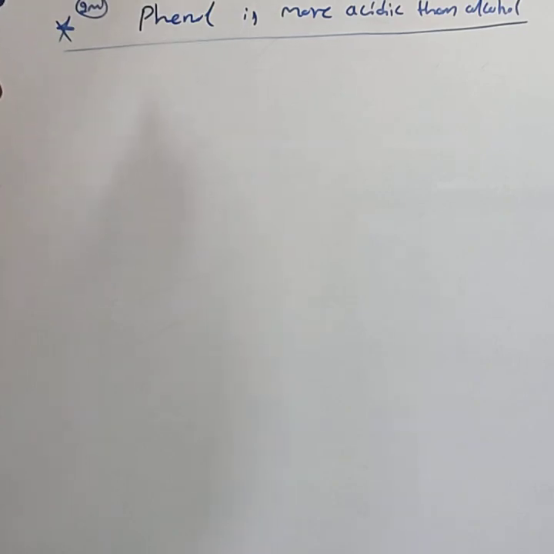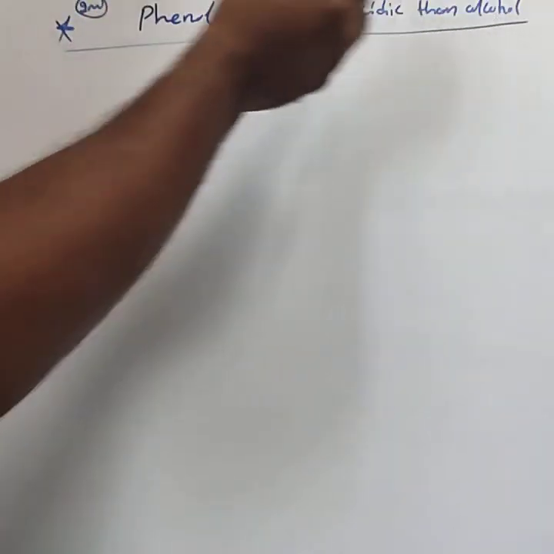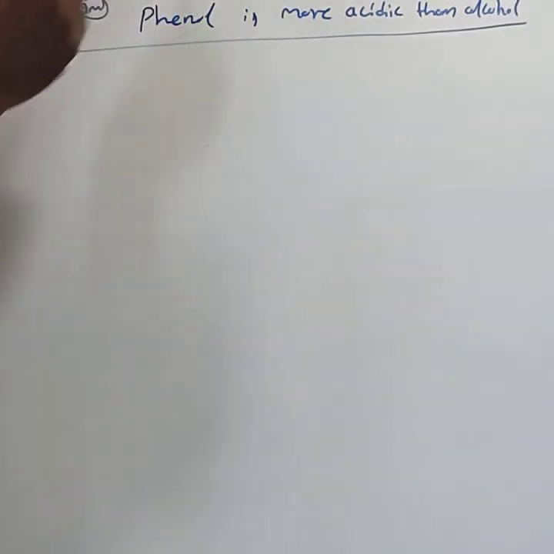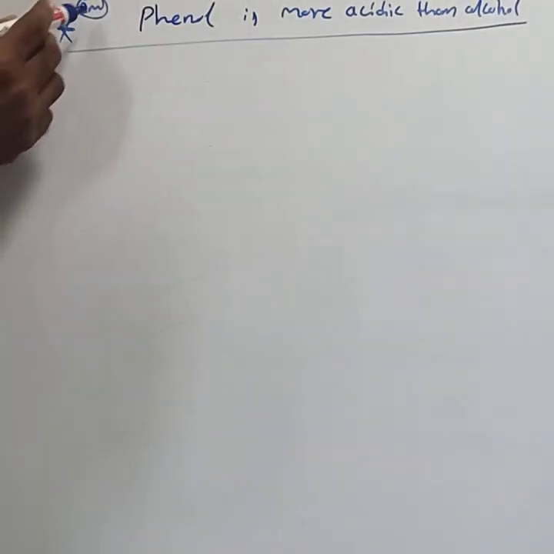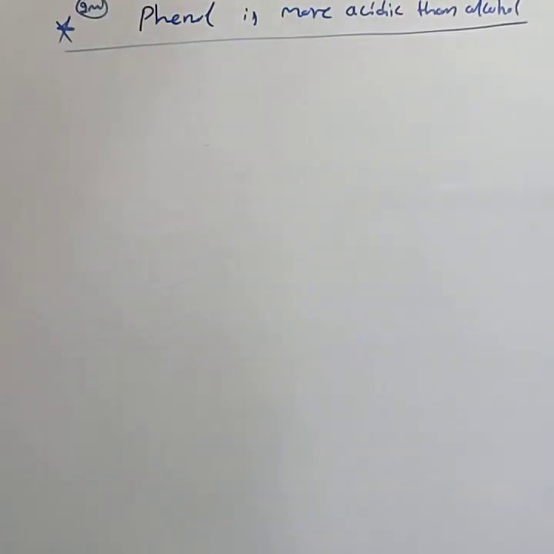Then no need of writing the reason. For 2 marks, they can ask why phenol is more acidic than the alcohol. Then you have to write the reason. Out of phenol and alcohol, phenol is more acidic.